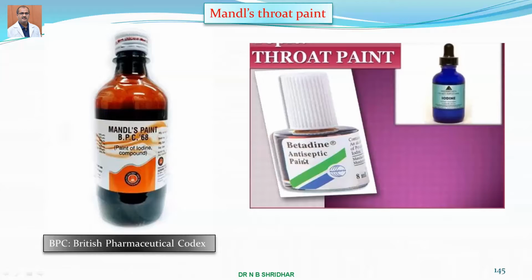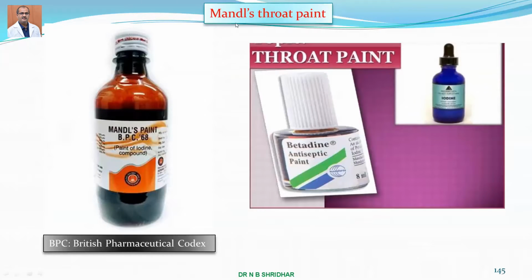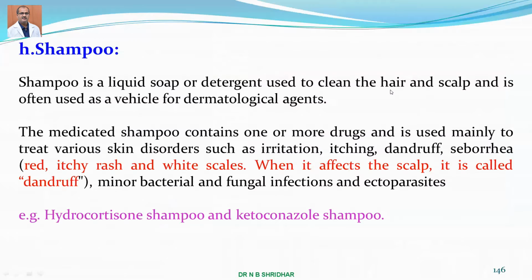So they are painted, especially in government hospitals, whenever patients suffer from sore throat, and usually they are instructed to open their mouth and, using a very smooth brush, it is painted. It contains glycerin and iodine. That's the Mandel's. Please remember, Mandel's paint is the one which contains iodine and glycerin.